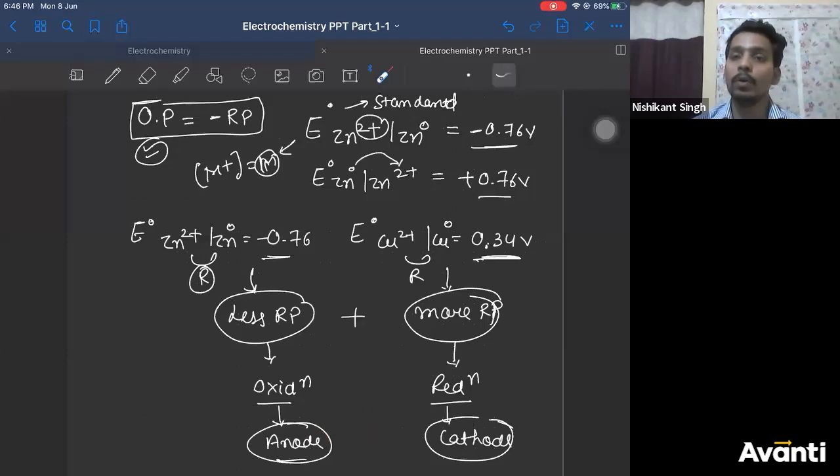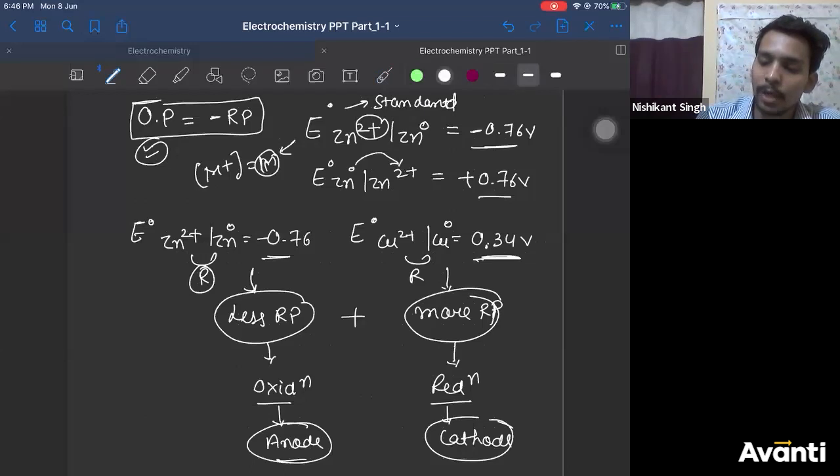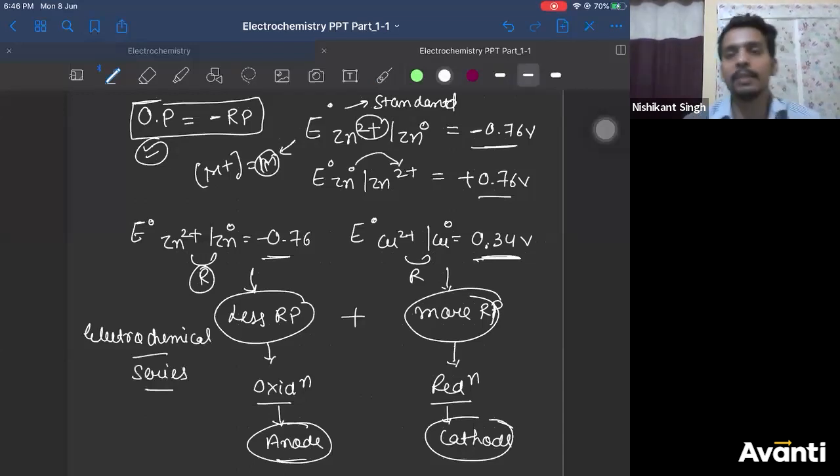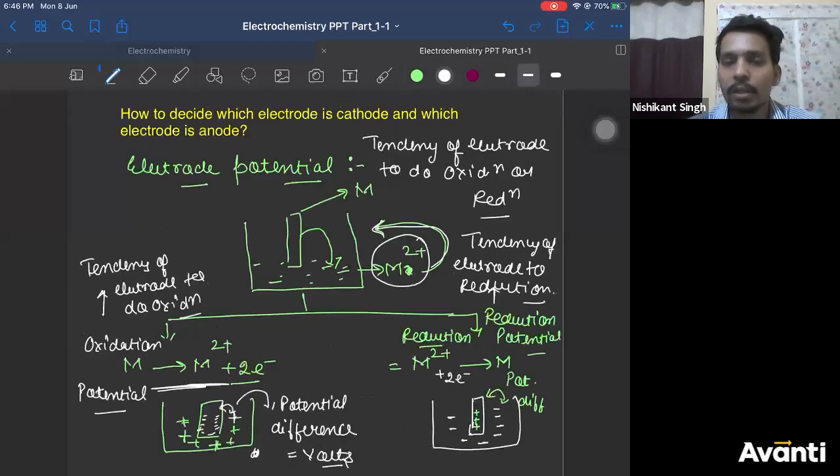Now, how do we know their values? All the elements are arranged in increasing order of reduction potential values, and that series is known as the electrochemical series. These values will be given to you in the exam. In the electrochemical series we have arranged all the metals in increasing order of reduction potential. Yes, Sakshi, you can take a screenshot. I will show you that series and end this class.